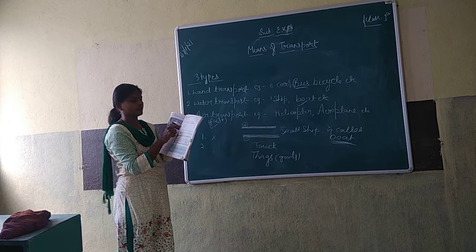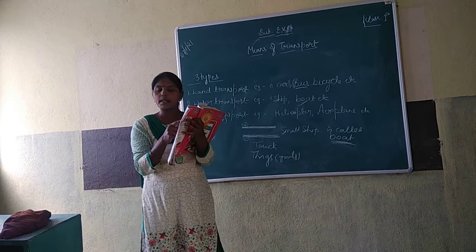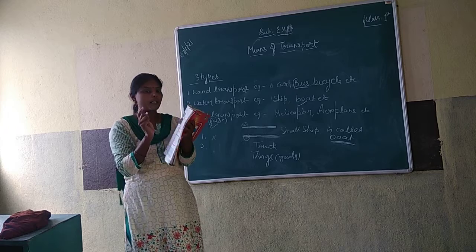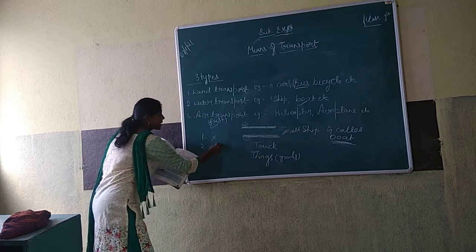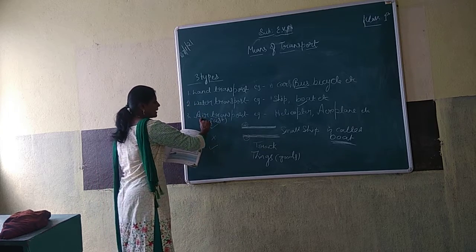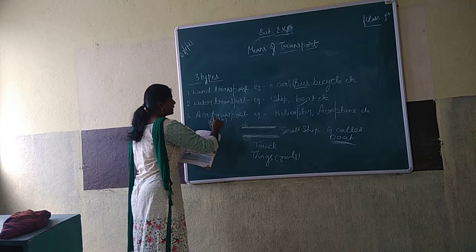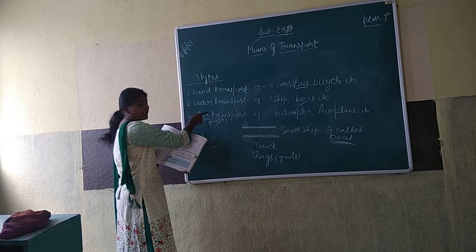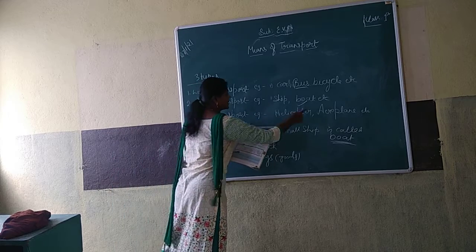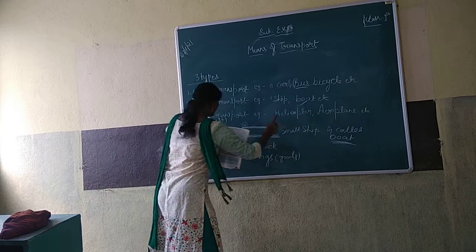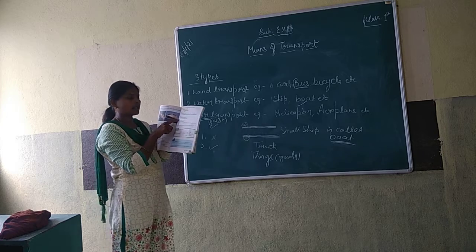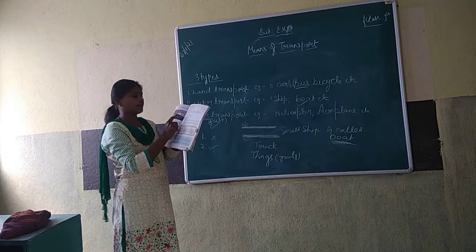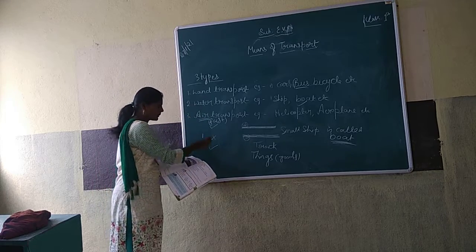Second one: we travel in the sky by aeroplanes. Correct? Vehicles which move in the air are called air transportation. Examples: aeroplane, helicopter. Here they ask, we travel in the sky by aeroplane. Correct. You have to put a right mark.